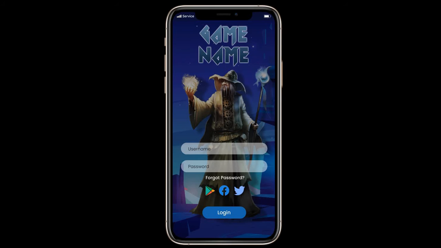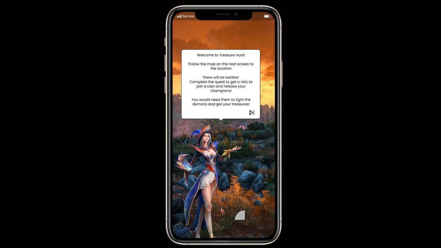Hello everyone, here I am presenting the interactive prototype of the Treasure Hunt game concept. This is the login screen, and here the user can log into the game using their registered credentials or using a social media account. Let's log in.